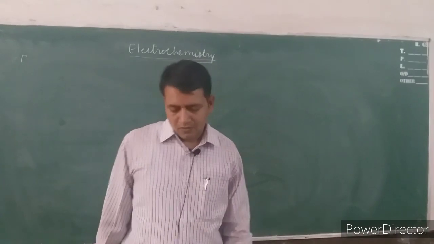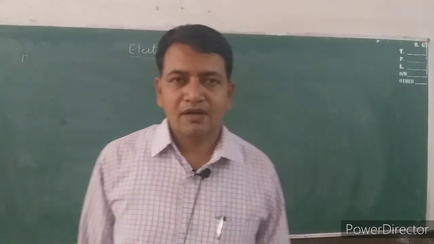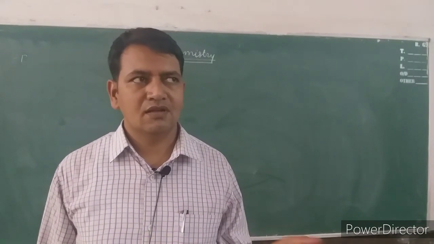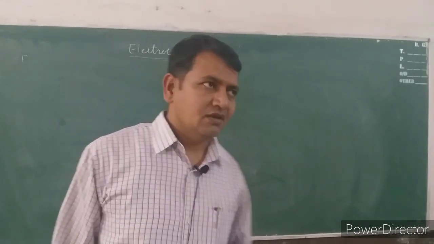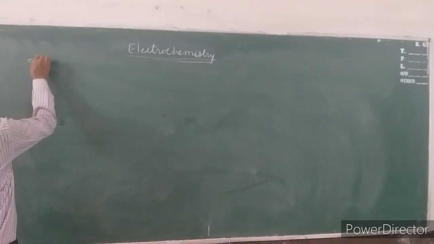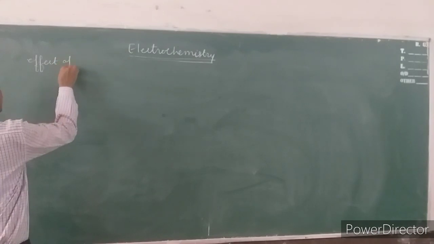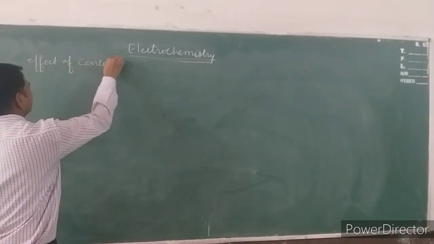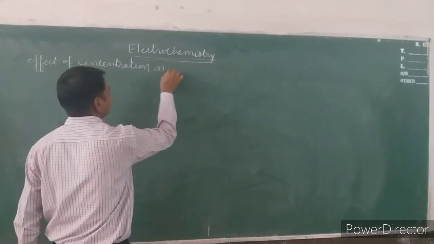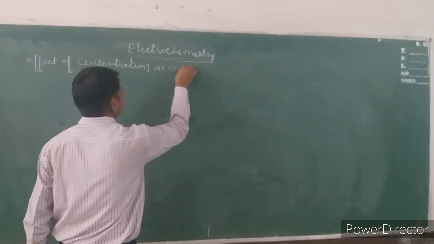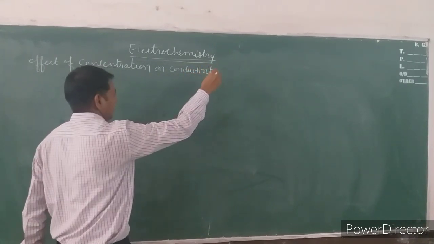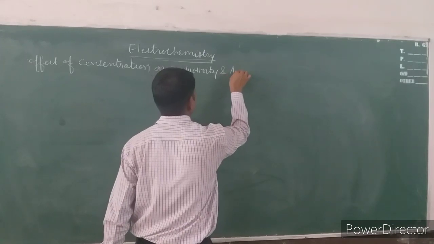Now, after the discussion about conductivity, conductance, molar conductivity, equivalent conductivity, and infinite conductivity, the next thing is the effect of concentration on conductivity and molar conductivity.